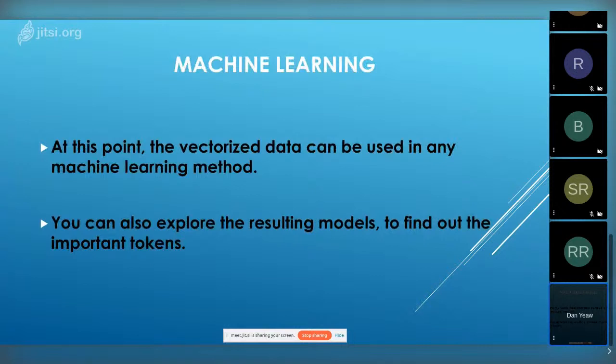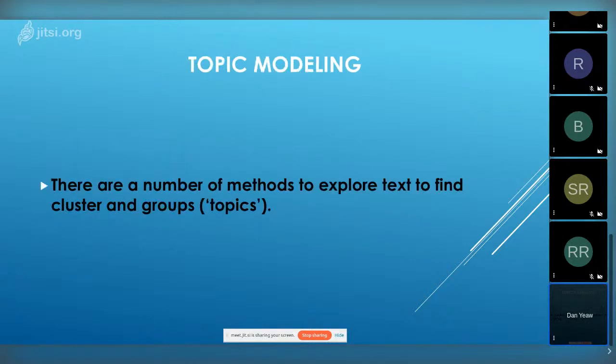Okay, so at this point, you can feed the vectorized data into any machine learning method. You can explore the resulting models and look for feature importance to find out the important tokens. This is where you could also, as someone pointed out, play with different forms of tokenization to see if some methods cause some terms to pop and or give you a stronger predictive model. And the next. Okay, so basically at this point you can play with cluster analysis and some text grouping methods. So the next one.